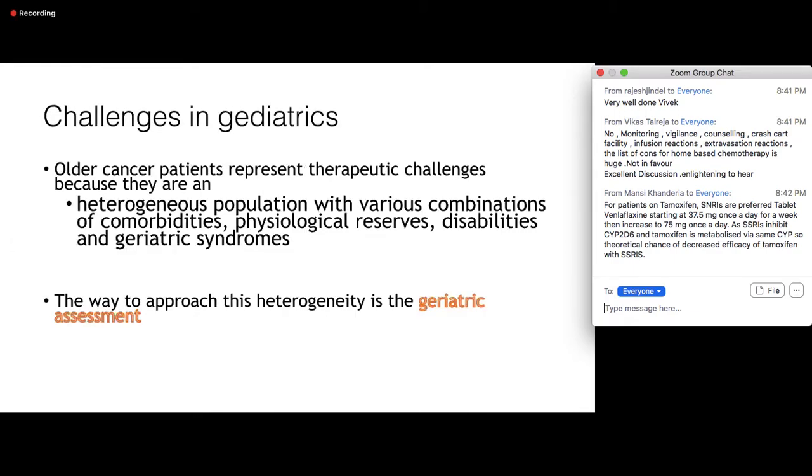The challenge in geriatric patients is that older patients are a heterogeneous population. They have various combinations of comorbidities, different physical reserves, different disabilities, and multiple geriatric syndromes. One of the big ways we can approach this heterogeneity is through something we call a geriatric assessment.